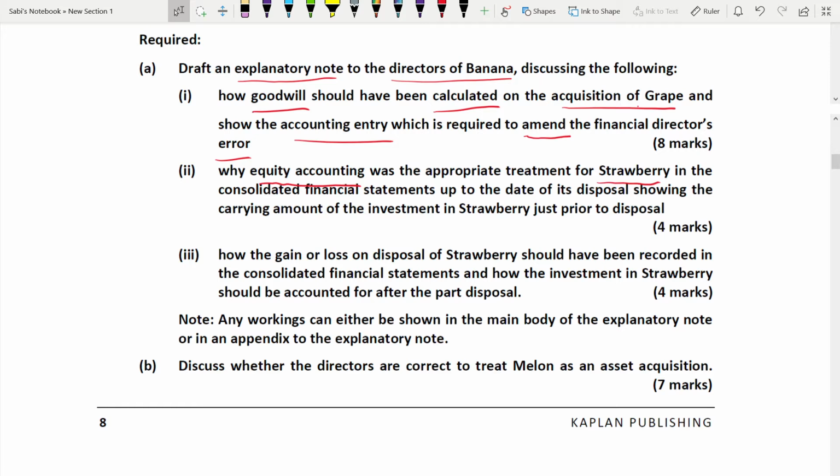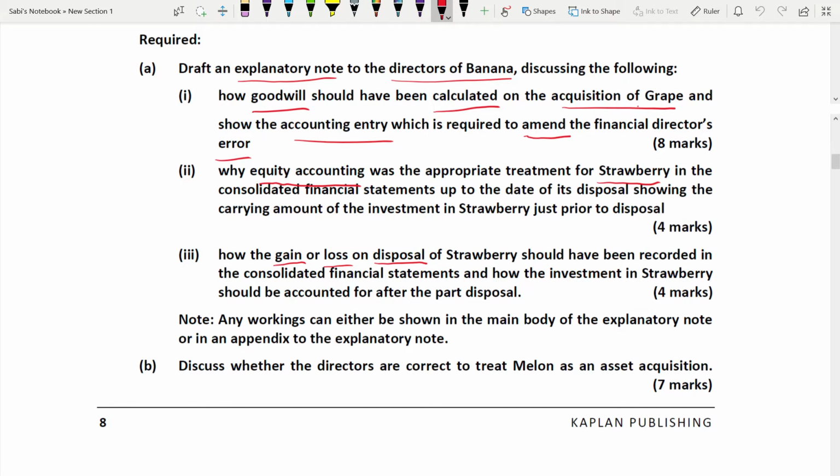So the third one: how the gain or loss on disposal of Grey should have been recorded in the consolidated financial statements. Because this is group accounting, definitely there is an impact on the consolidated financial statements. This question you can expect. So, gain or loss on disposal. Have you seen that whenever a subsidiary is disposed of, they always ask about the gain or loss on disposal in the consolidated financial statements, the impact?